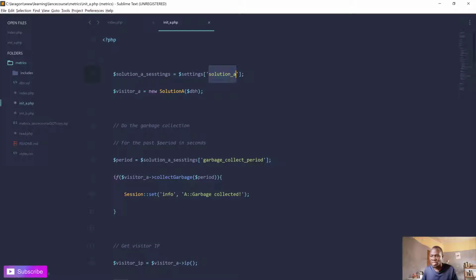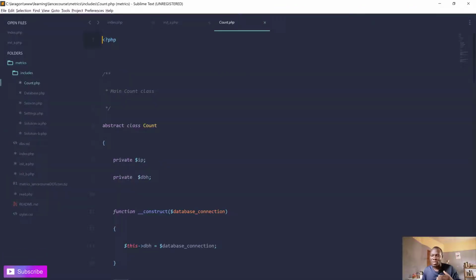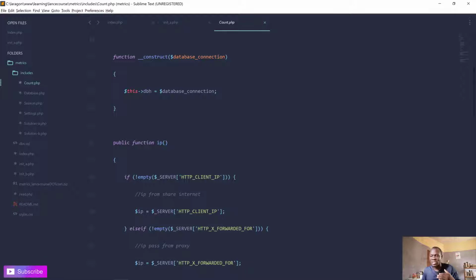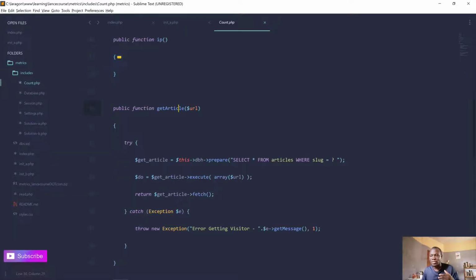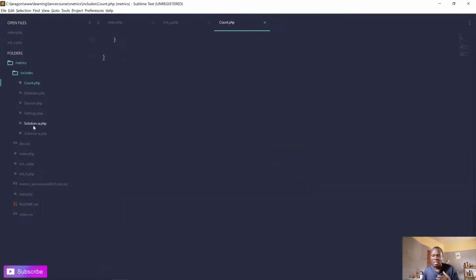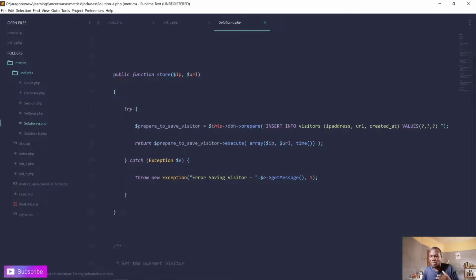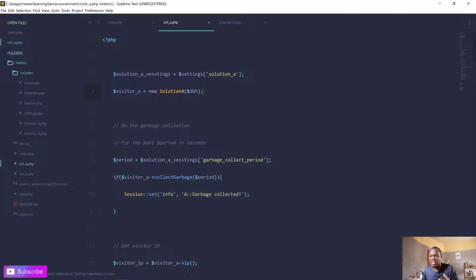Solution A settings. Then we create the solution A class so that we can have access to the methods and also the methods from the abstract class, which is the count class. By doing that, we'll have access to getting the IP address, get the article. So all these methods will be available, and we'll also have access to all these methods here. So that's the initiate. So this visitor A contains these two classes.